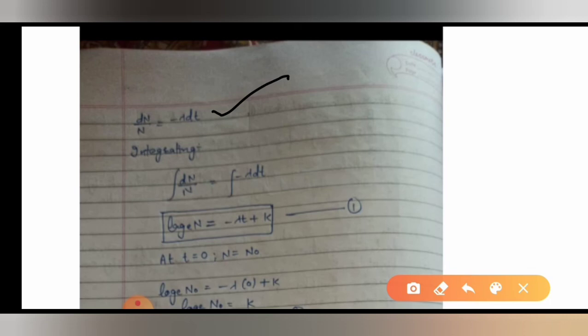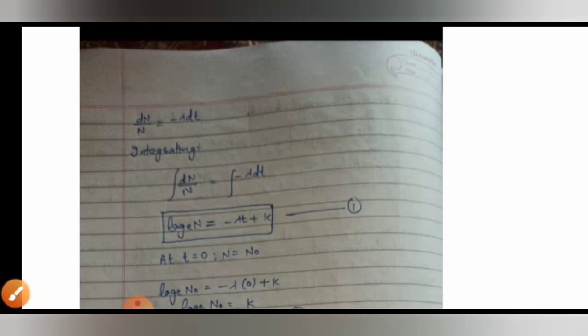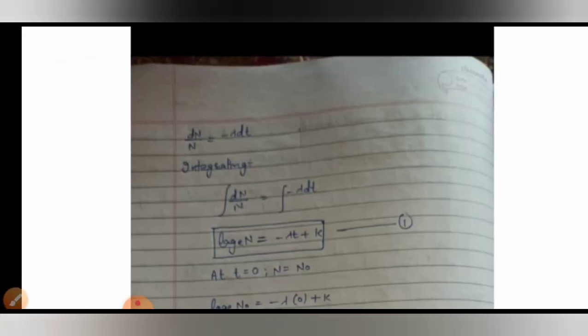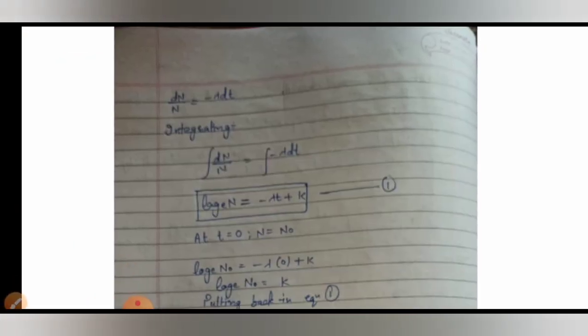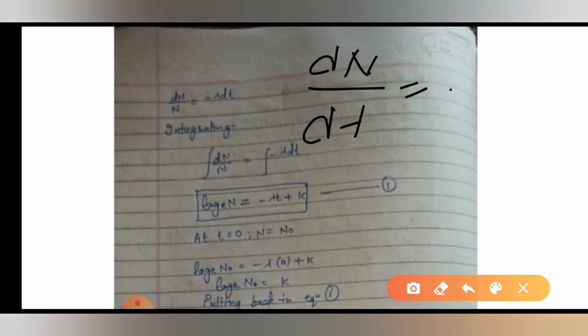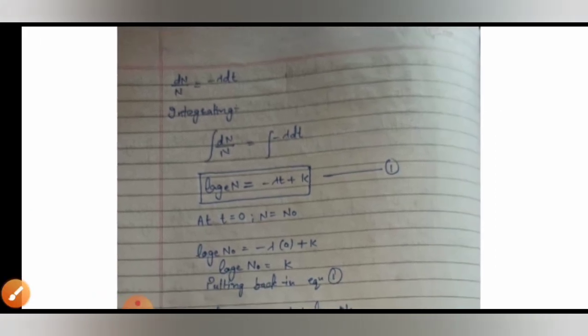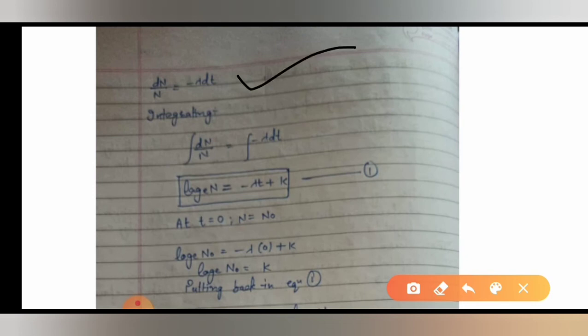You have already written this, that dN upon dt is equal to minus lambda N. Okay, I am writing here. dN upon dt is equal to minus lambda N. Now this N we will bring this side and this dt we will take up. So you will get dN upon N equal to minus lambda dt.